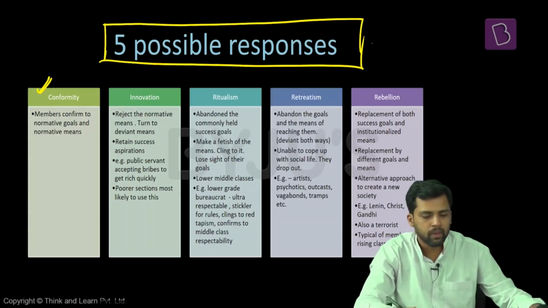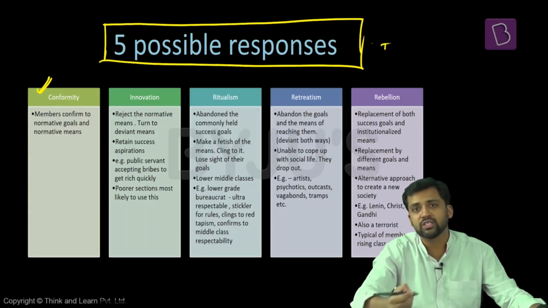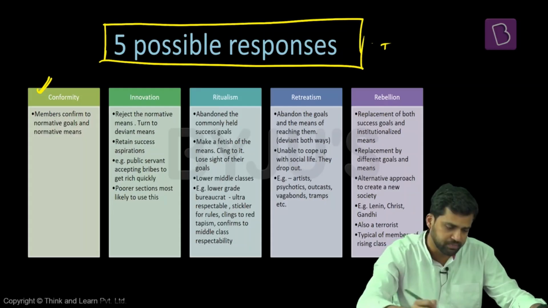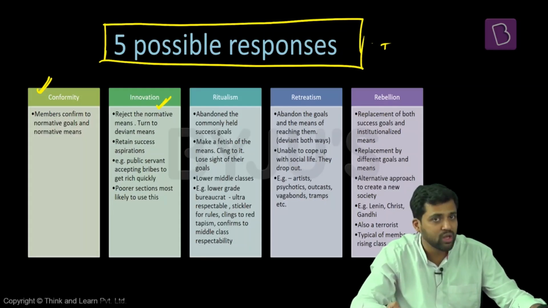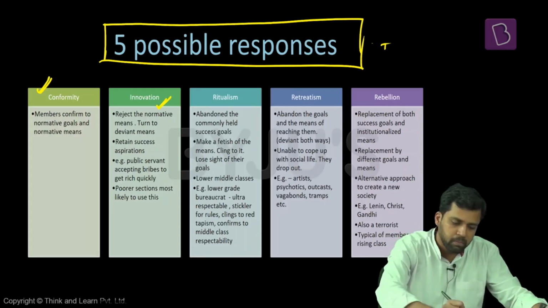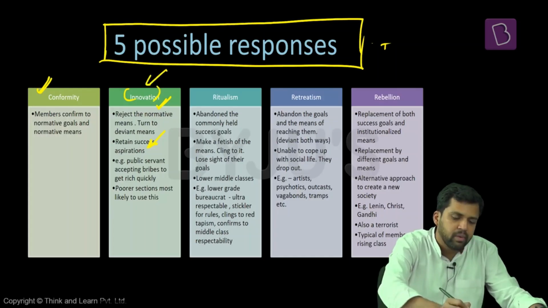But there can be a situation in which people subscribe to these goals. They want to be successful in life. They want to have all this wealth and material position. But they do not have the means to achieve all these things. So they are the ones who are rejecting these normative means. They do not have access to these means. They cannot achieve those goals by the means which have been prescribed by the society. They are retaining the success aspirations. So in that case, people can resort to innovation.